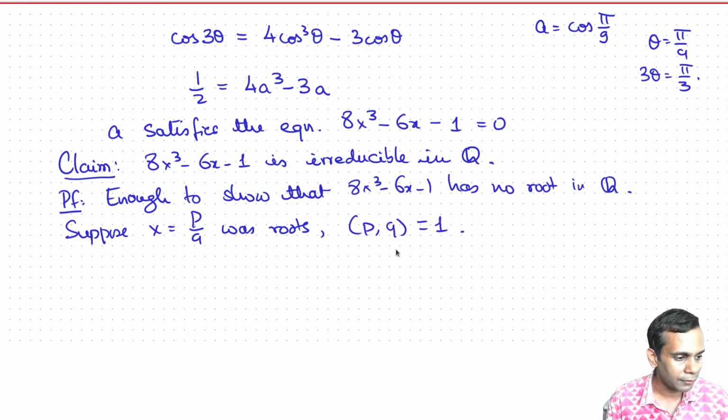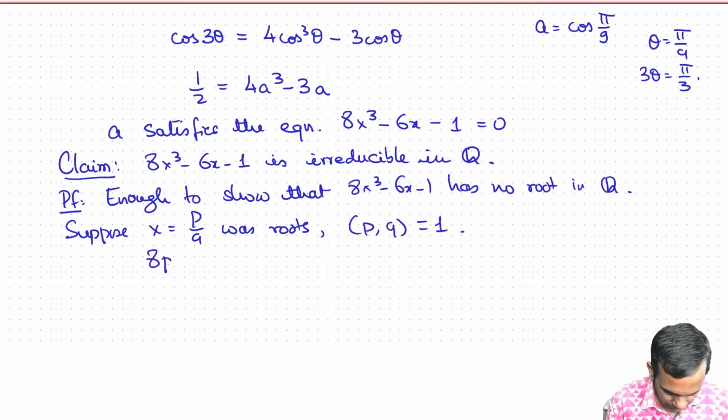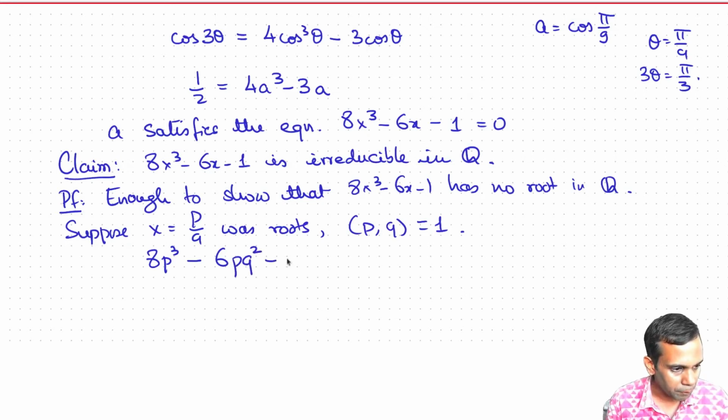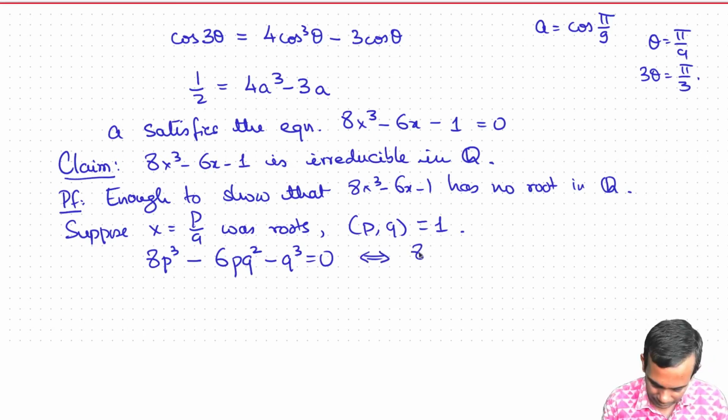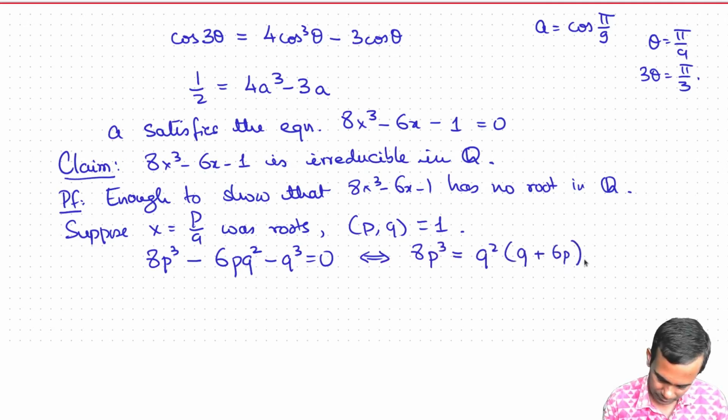Then what we have, just multiplying through by q cubed, is 8p cubed minus 6pq squared minus q cubed is equal to 0, which is the same as saying that 8p cubed is q squared into q plus 6p.